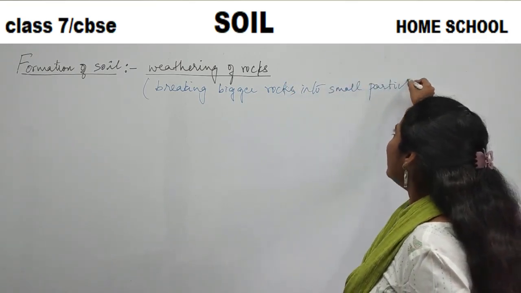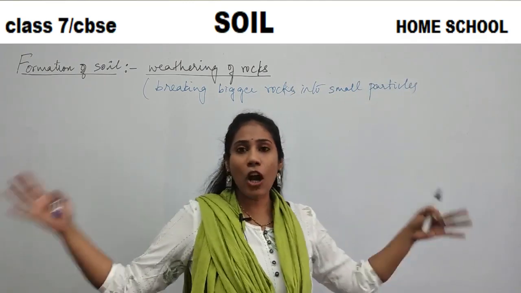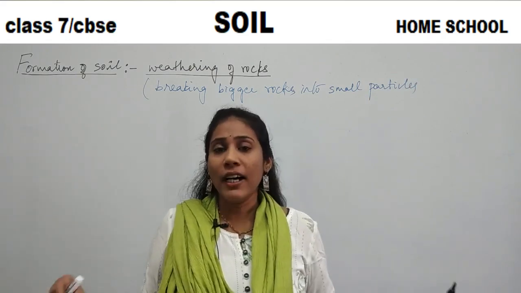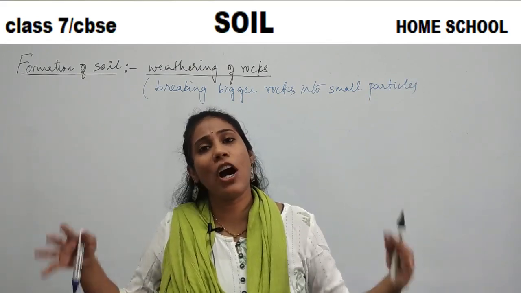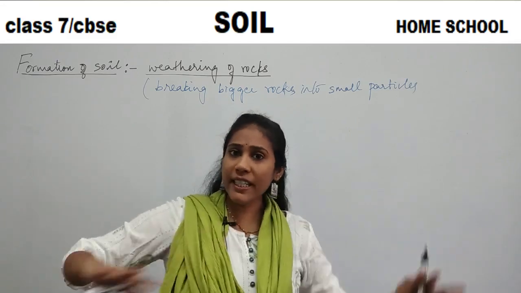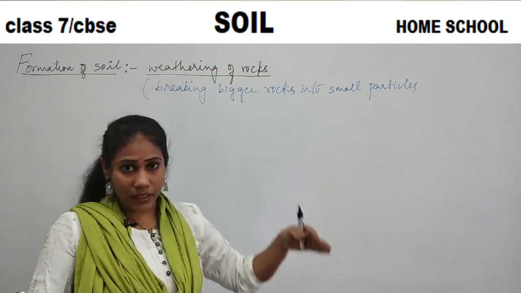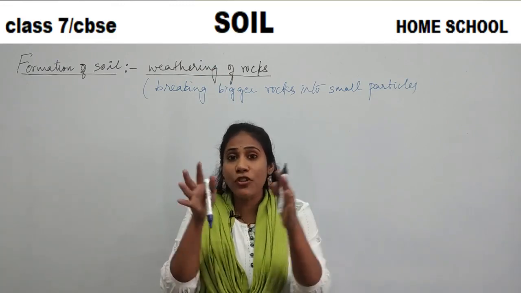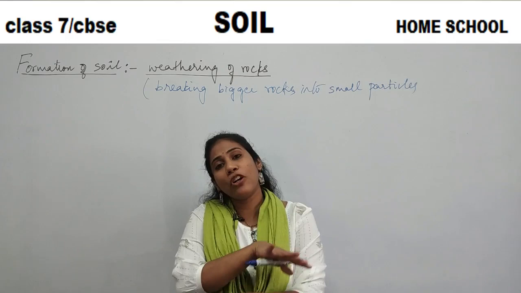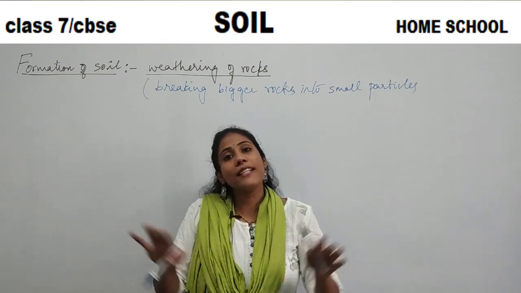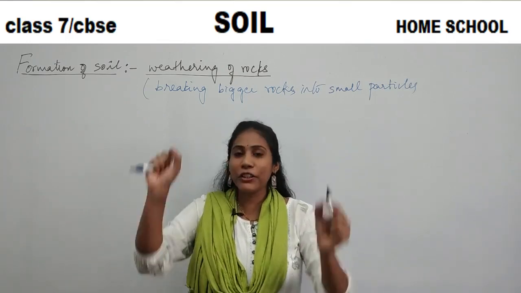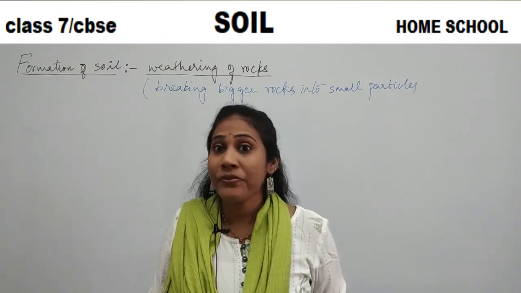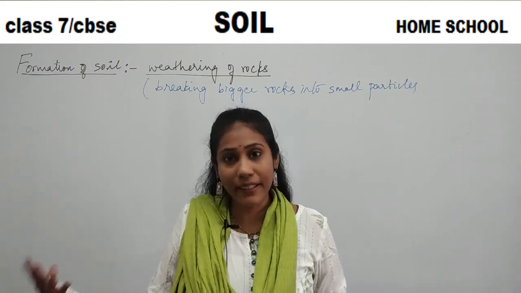So how does this happen? How does a big rock break down into small particles? Long ago, our earth was full of big rocks and mountains. Over the years, weathering took place. That means those big rocks broke down into small particles and we got this soil. Once the soil was formed, plants started growing and living organisms like animals started appearing. That is how we came to planet Earth.